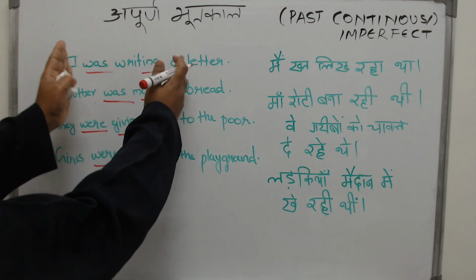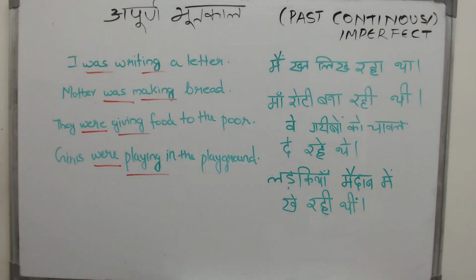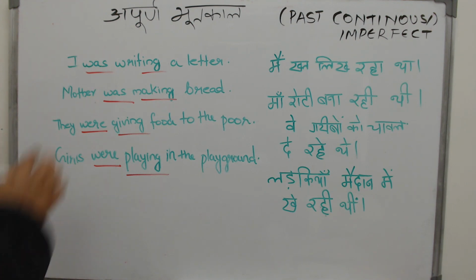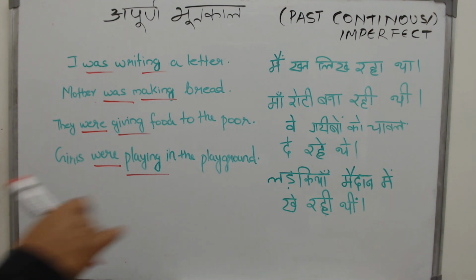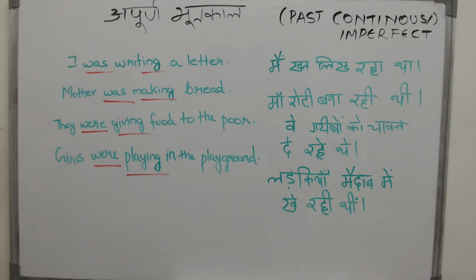Now both of these together will tell you how the verbs look in the past continuous tense. Was writing, was making, were giving, were laughing, were crying. That is how your verbs look in the past continuous tense. That is all for English. Now we will go on and see how they look in Hindi.